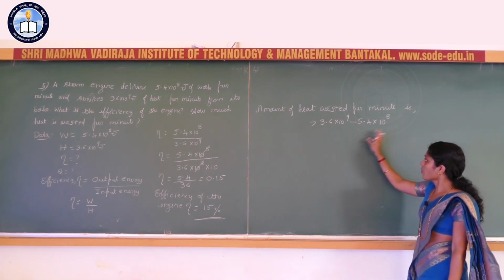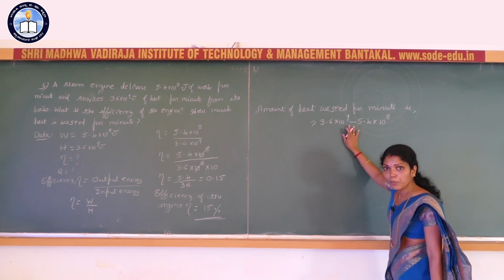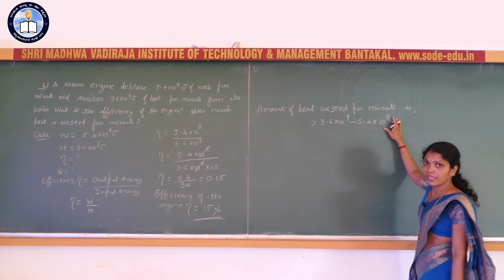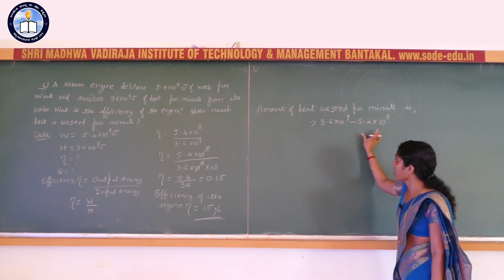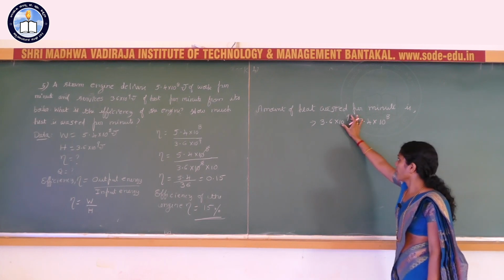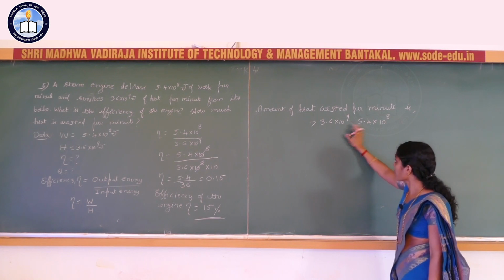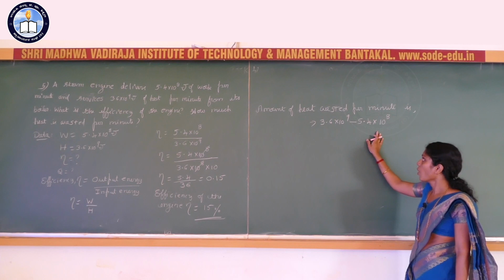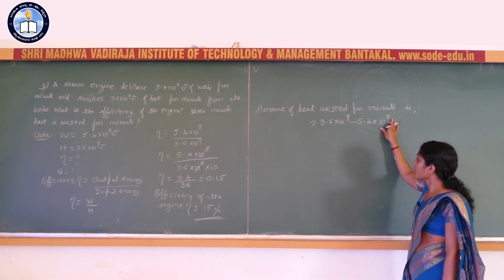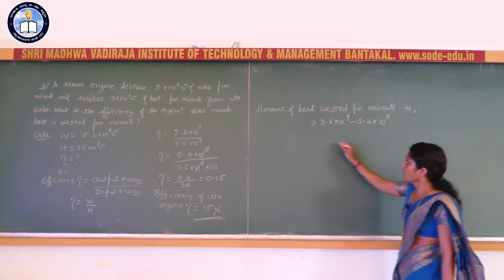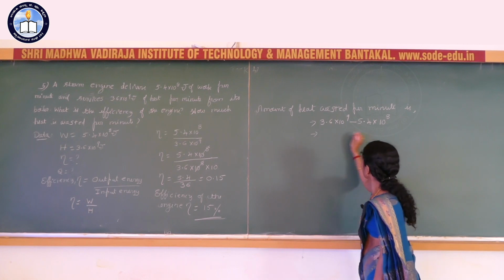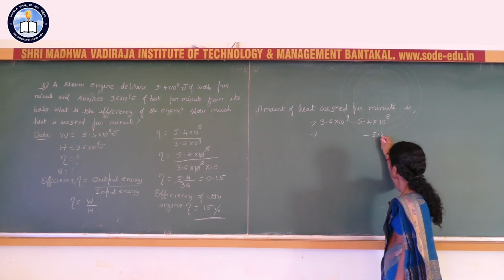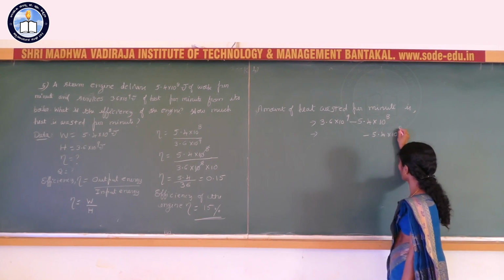Here see, you have to subtract, but here 10 to the power of 9, here 10 to the power of 8 is there. So, you have to make the same power. That means either you can put both these terms in 10 to the power of 9, or you can put in 10 to the power of 8. So, here I will keep 10 to the power of 8 only.